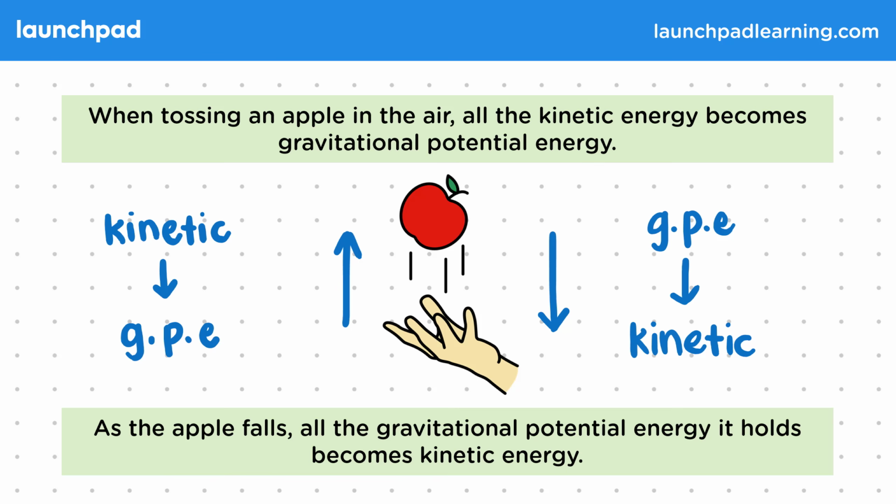Some energy will also be converted to heat during this process as the apple collides with air molecules. So the apple itself and the air molecules directly surrounding it will get slightly warmer. So is there a way we can show this concept mathematically?